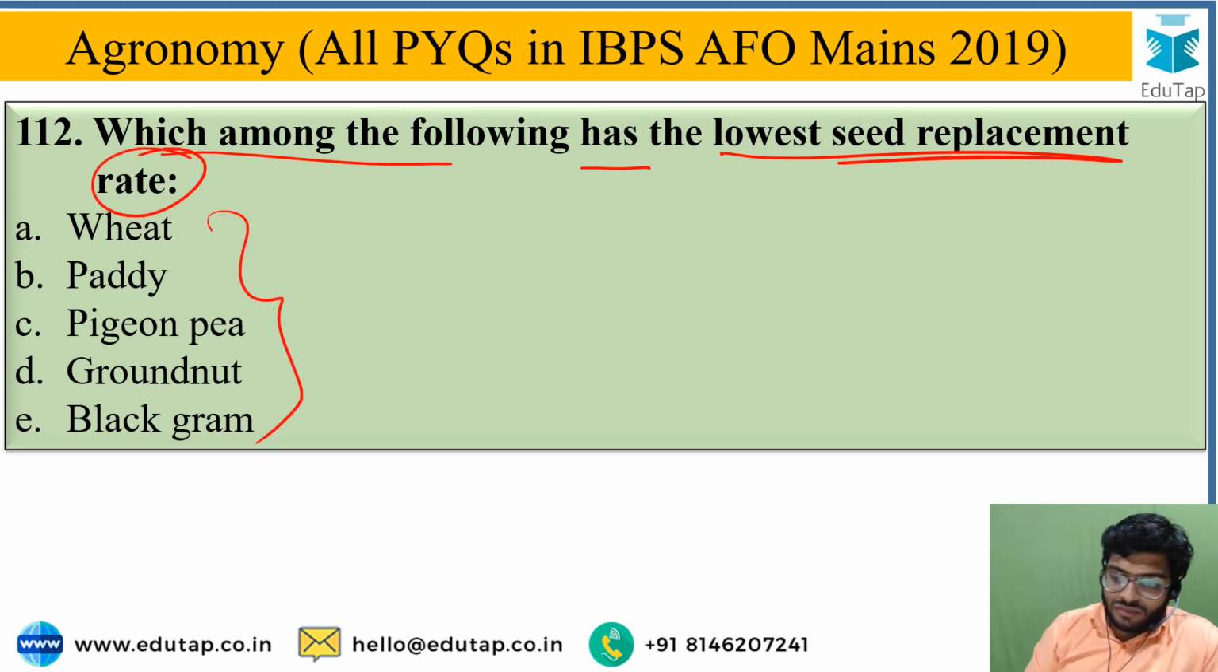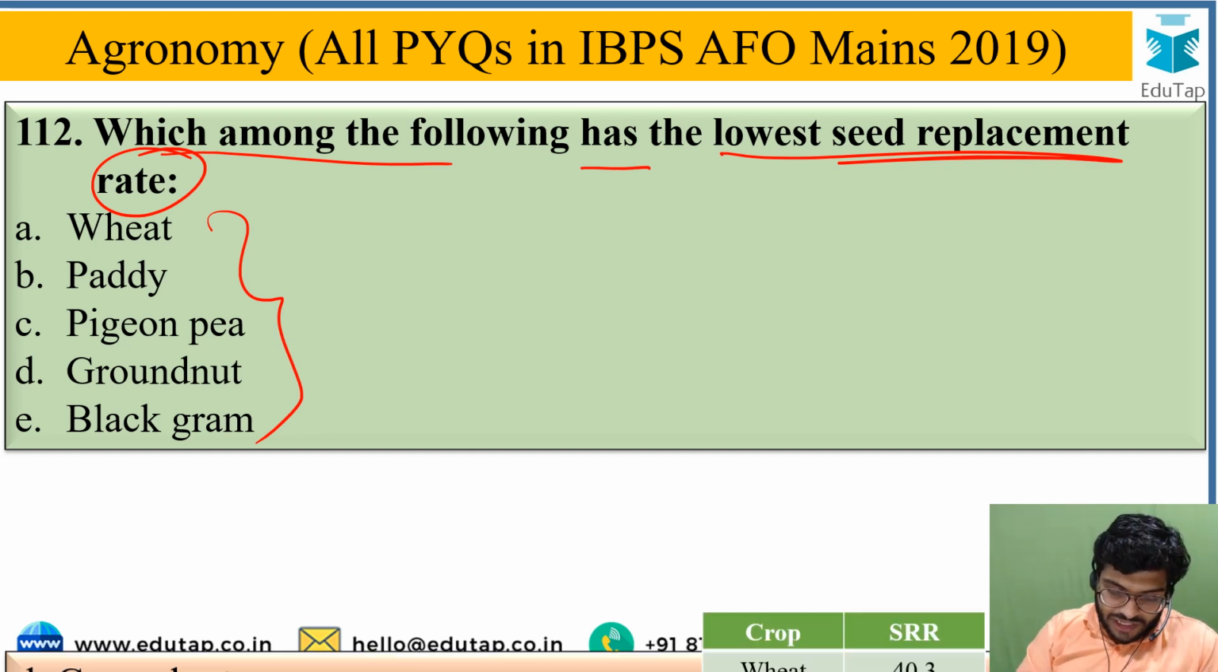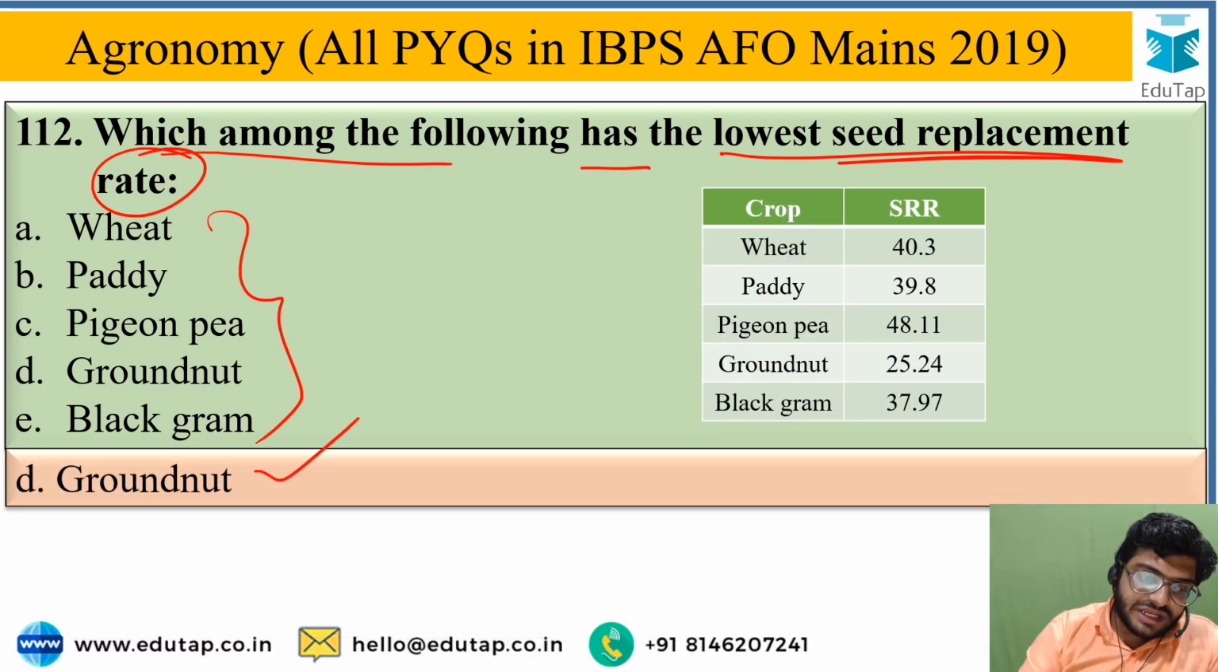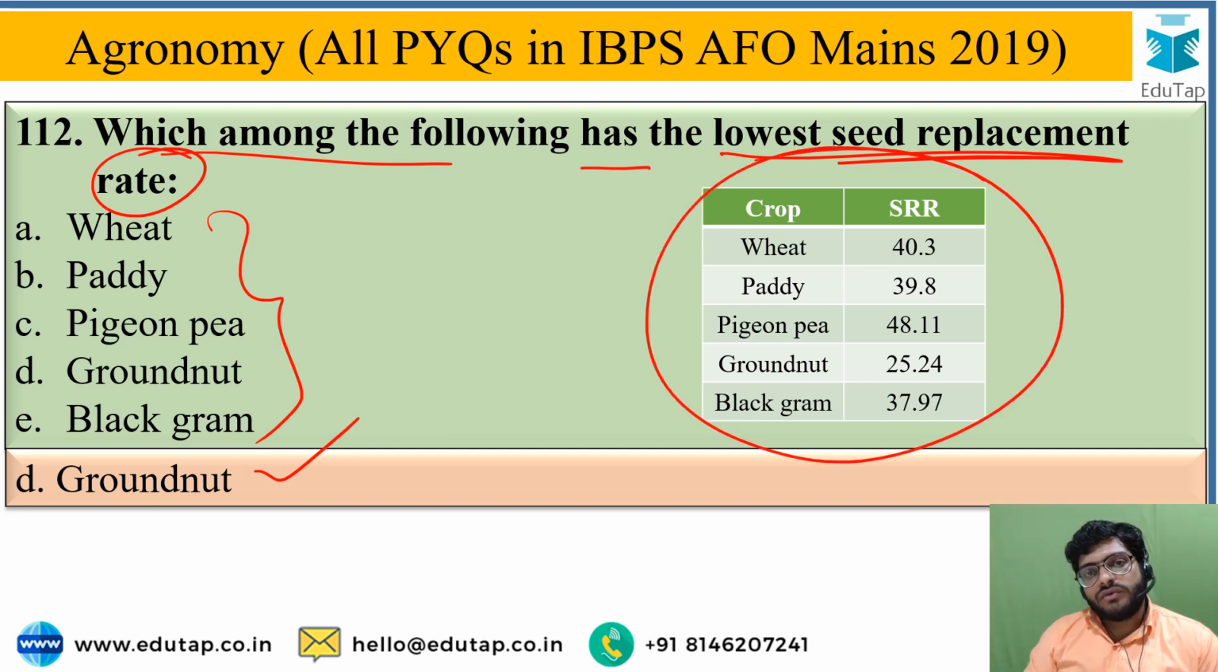Next question is, which among the following has the lowest seed replacement rate? From the following options, you have to identify which crop has the lowest SRR value, and the correct answer for this is option D, that is groundnut. Groundnut has the lowest SRR value from the given options. As per the options, the SRR values are depicted in this table.